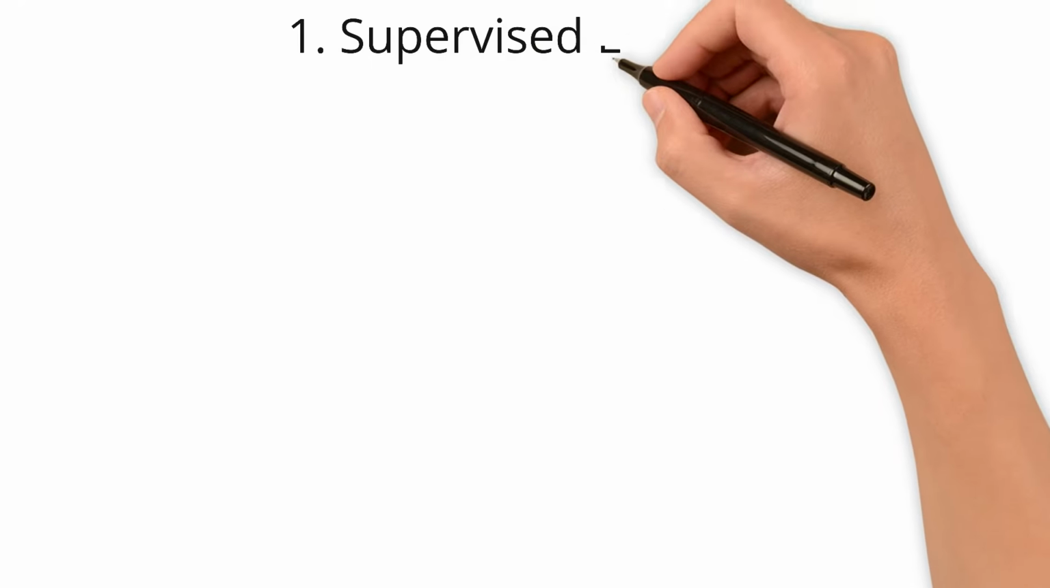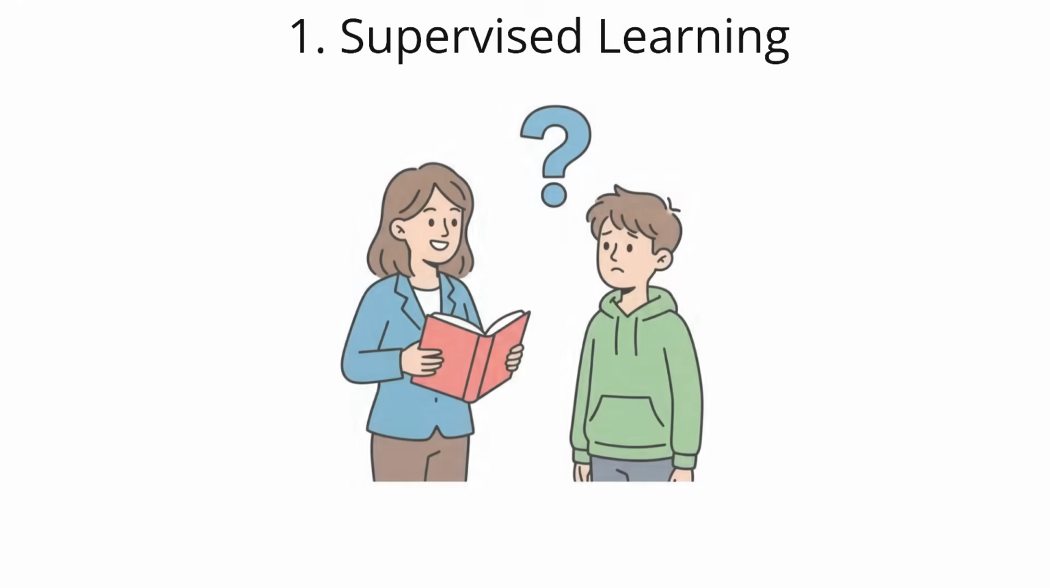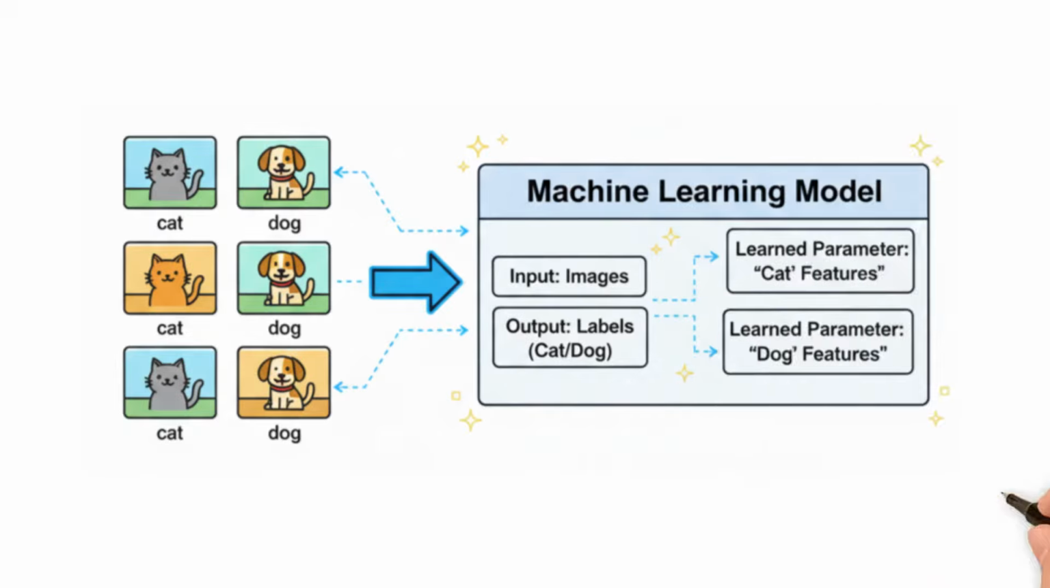First up, we have supervised learning. Think of it like a student learning with a teacher. In supervised learning, our machine learning model is trained on labeled data. This means every piece of data comes with the correct answer already attached.